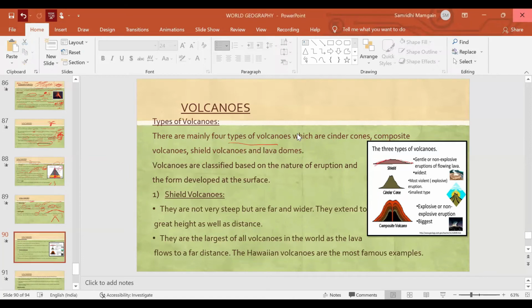So there are four types of volcanoes. The names are cinder cones, composite volcano, shield volcano, and lava domes. We will see what these are. So first of all is the shield volcano. I told you they are not very steep. They are far and wider because the material of the rock, or you can say the lava, is such that it would move to greater distances. Okay. They extend to great height as well as distance. They are the largest of all volcanoes in the world as lava flows to far distances. Hawaiian volcanoes are the example.